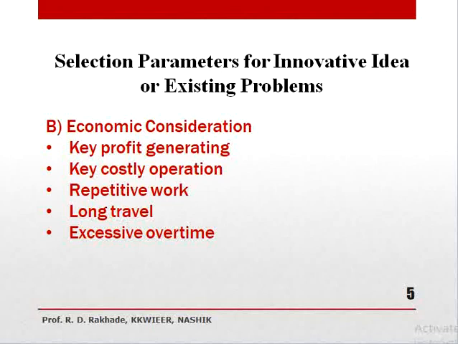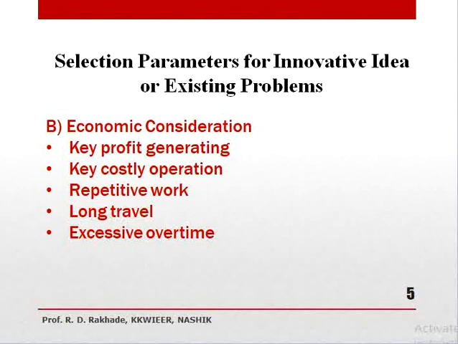Next parameter, that is long travel. Suppose a job flows from one department to another department, so unnecessary there is a travel of job, means indirectly your cycle time increases, means cost of product also increases.